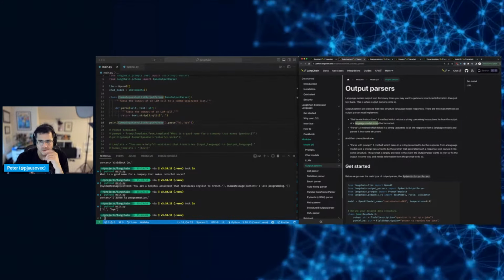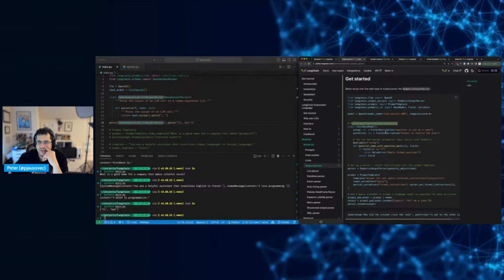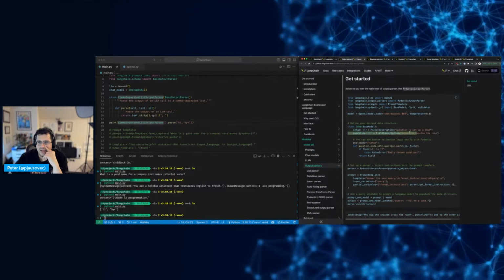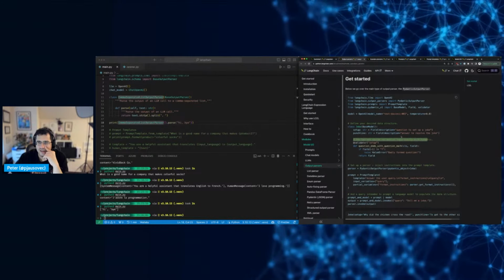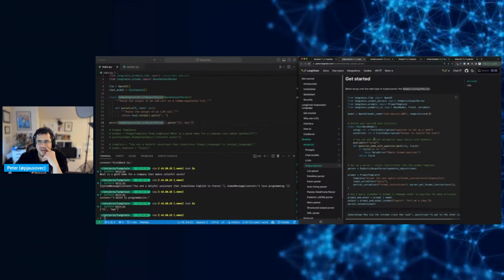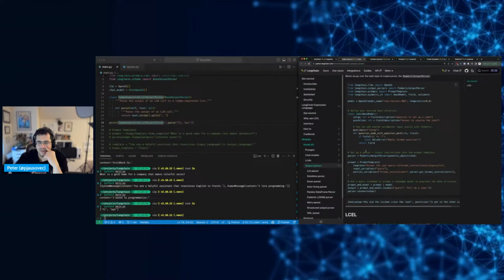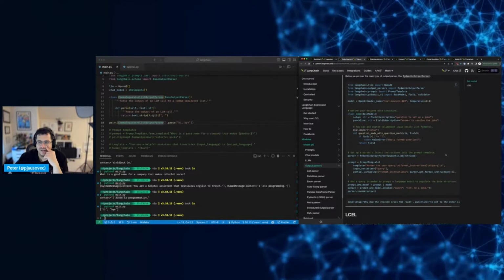So there's a more involved example, I guess. Let's look at this one. So desired data structures: joke, setup, punchline, question. Okay, so these are just strings. You can add custom validation. All right, so this is already like creating a model. I think I haven't covered this one yet. But then we can set up a parser plus inject instructions into the prompt template.